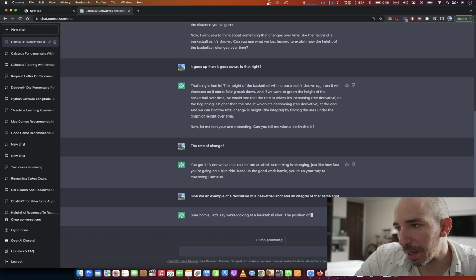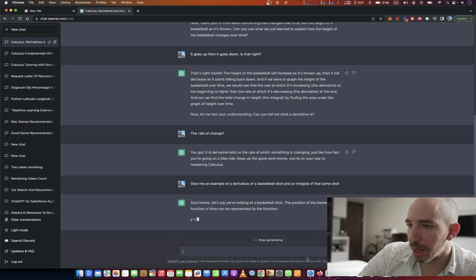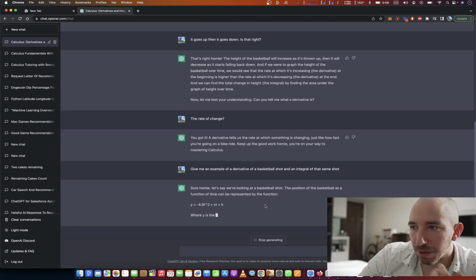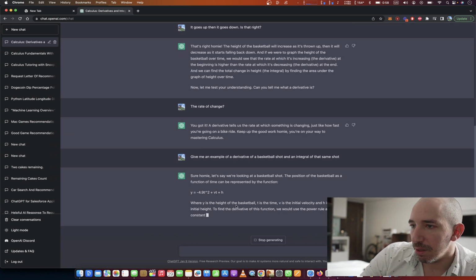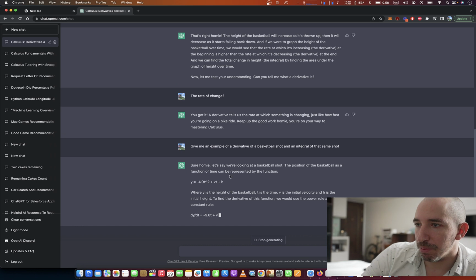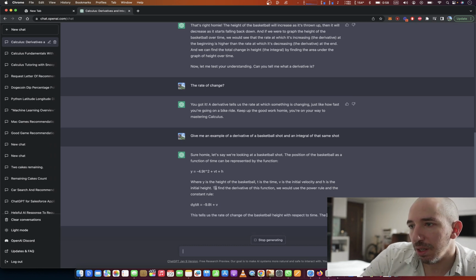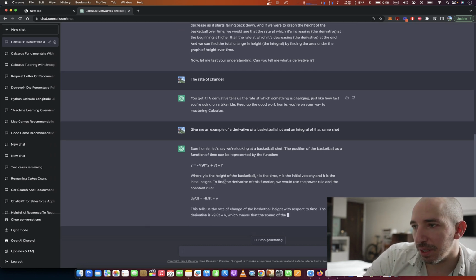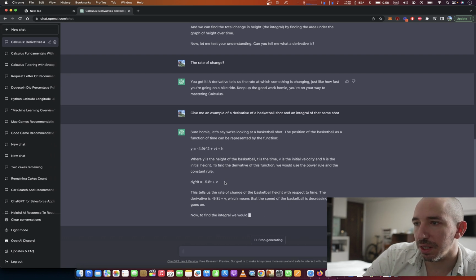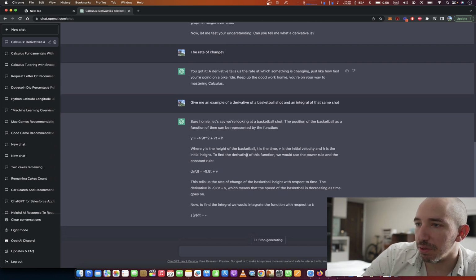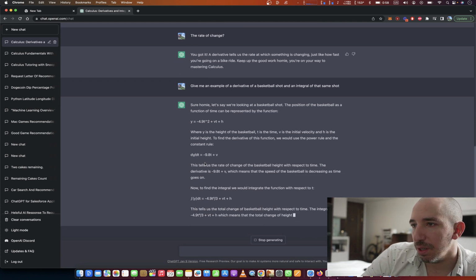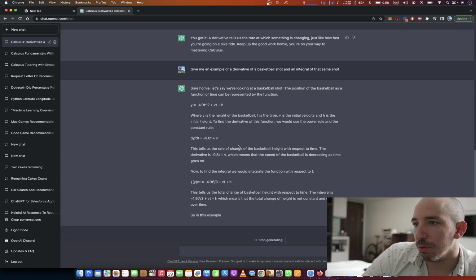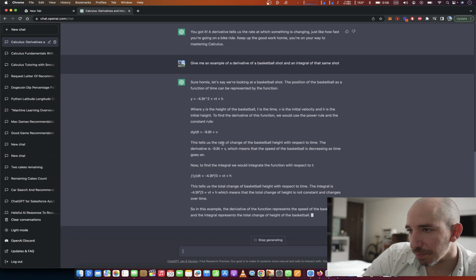Sure, let's say we're looking at the basketball shot. The position of the basketball as a function of time can be represented by the function y equals negative 4.9t squared plus vt plus h, where y is the height of the basketball, t is the time, v is the initial velocity, and h is the initial height. To find the derivative of this function, we use the power rule and the constant rule: dy/dt equals negative 4.9t plus v.